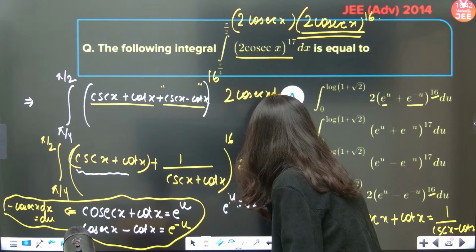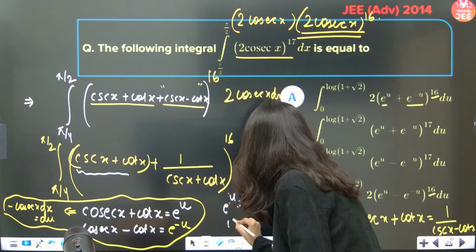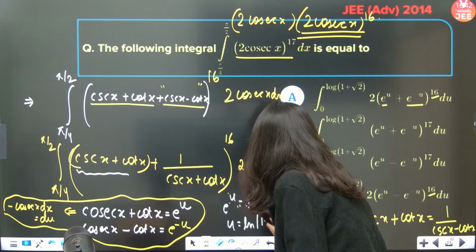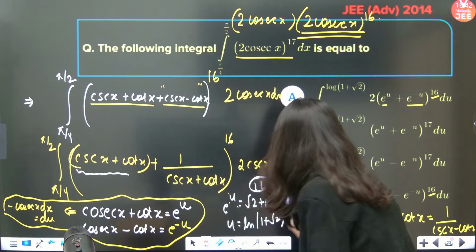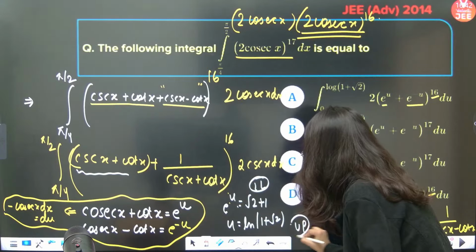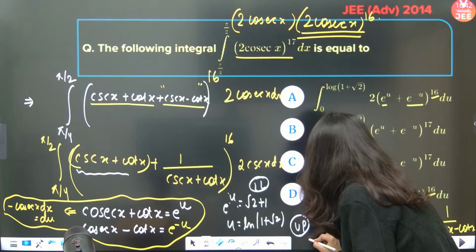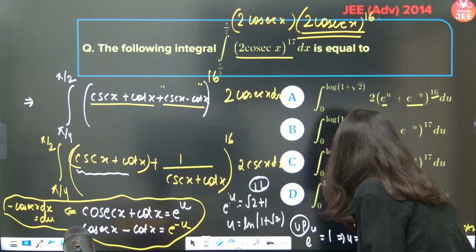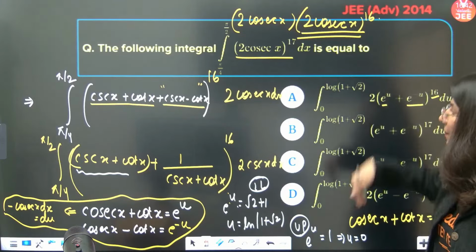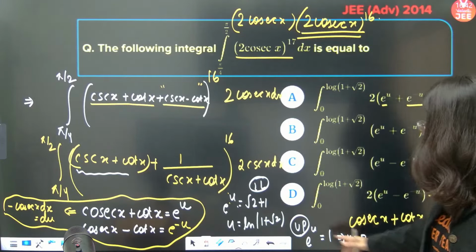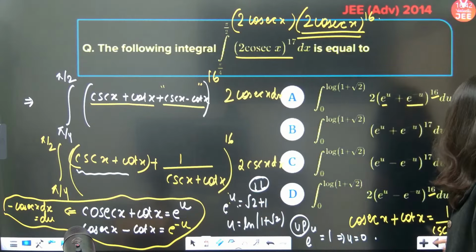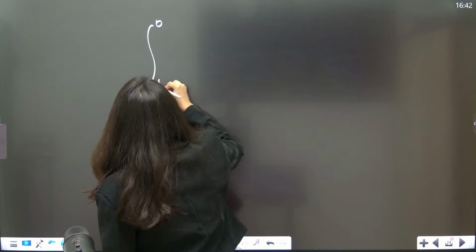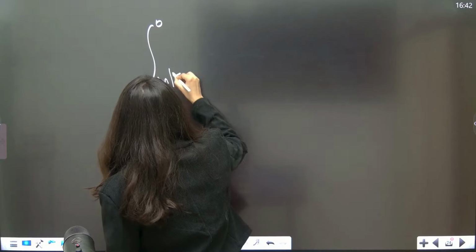This is the lower limit, so u will be equal to log of 1 plus root 2. And the upper limit is 1, so e power u is equal to 1, which implies u is equal to 0. So the upper limit will be 0 and the lower limit will be log of 1 plus root 2, correct?